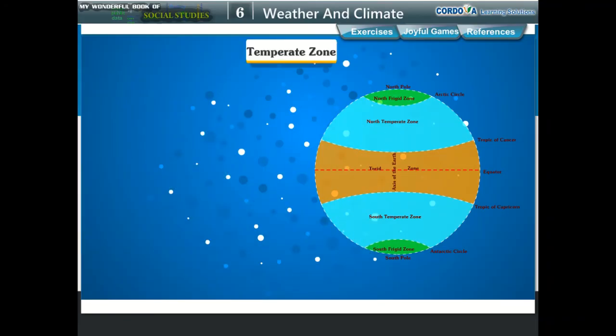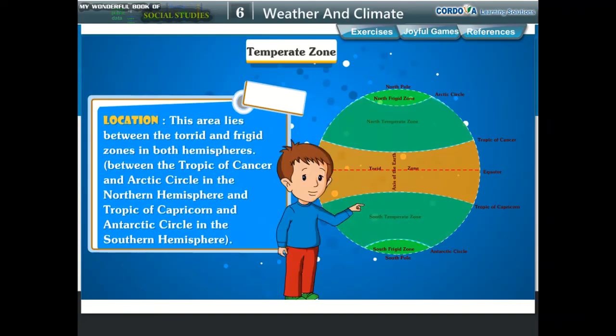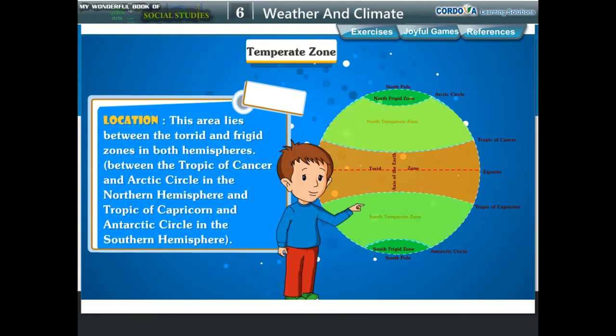Temperate zone. Location. This area lies between the torrid and frigid zones in both hemispheres. That is, between the Tropic of Cancer and Arctic Circle in the northern hemisphere and Tropic of Capricorn and Antarctic Circle in the southern hemisphere.